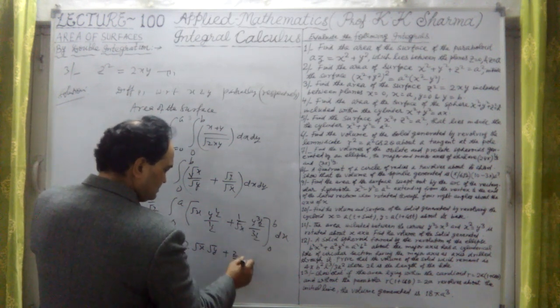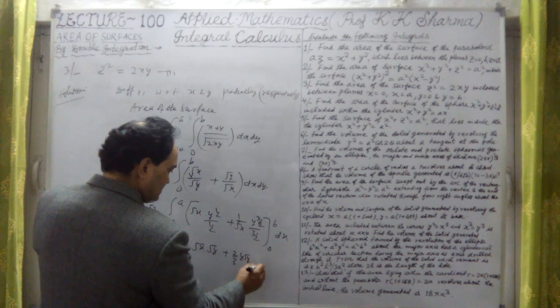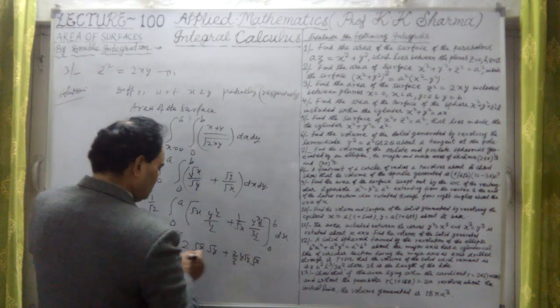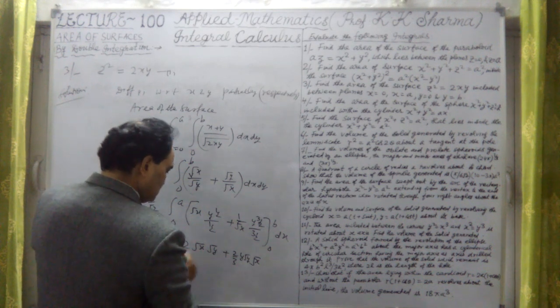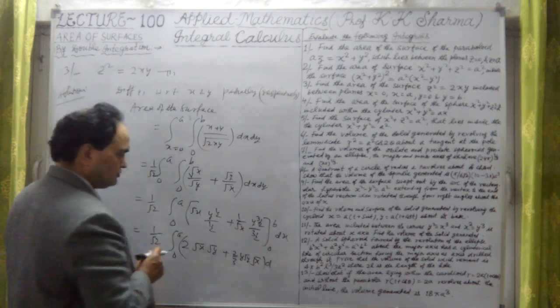This is 2 by 3 here. Y root y, because y raised to the power 3 by 2 means y square root y, into x raised to the power half, or x square root x here. Okay, so under root x we can take outside. This whole, then we have to substitute for limits.